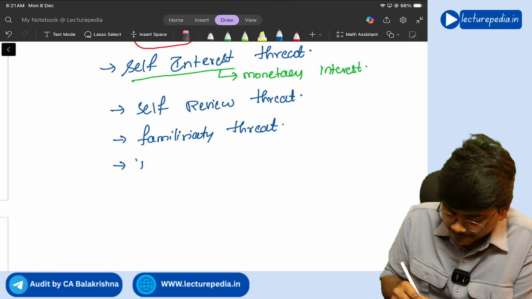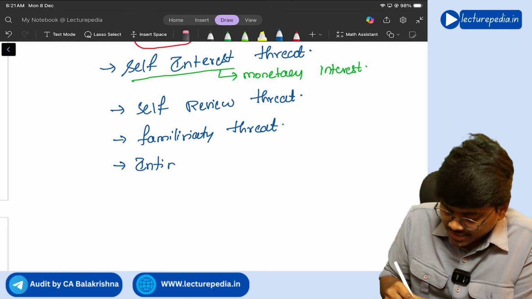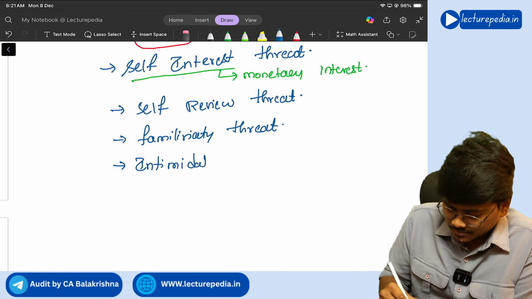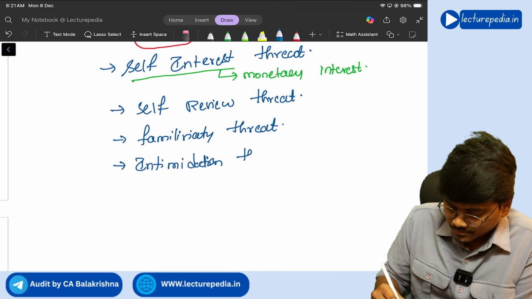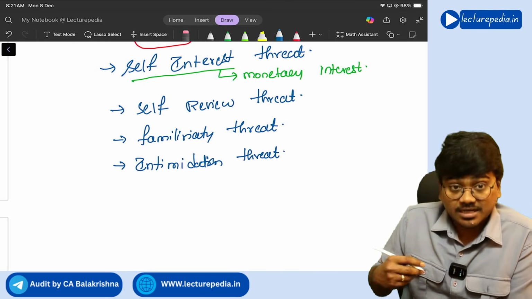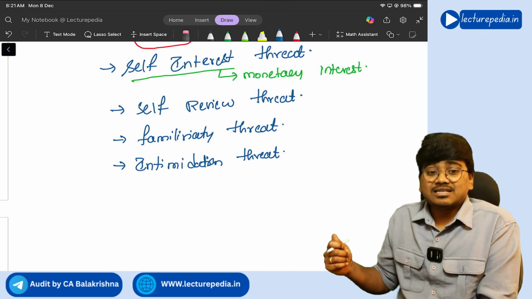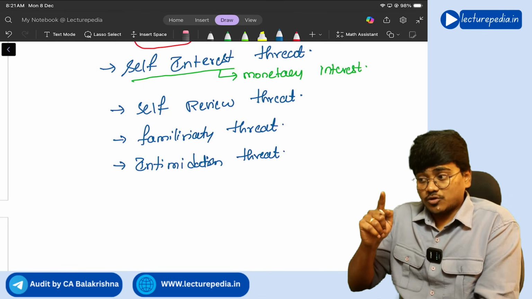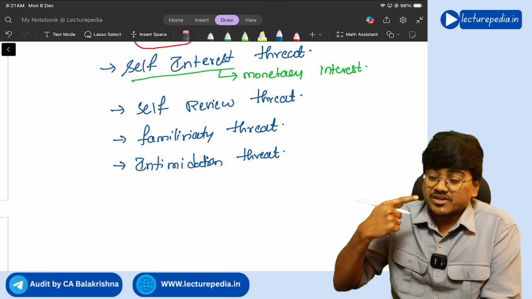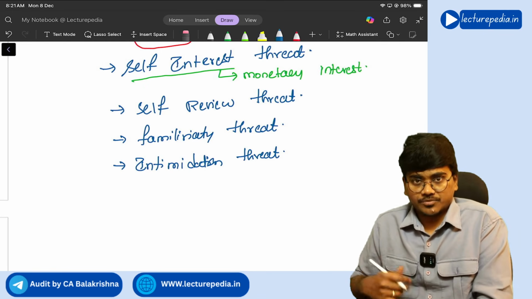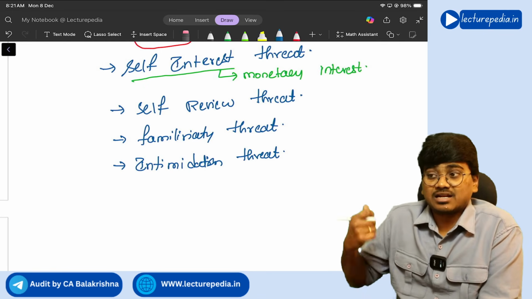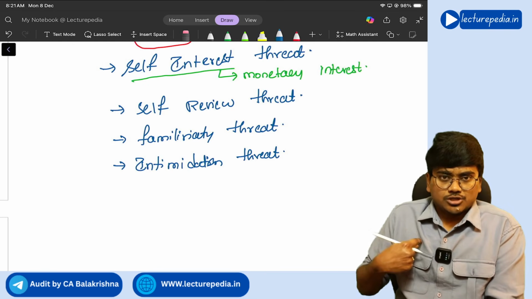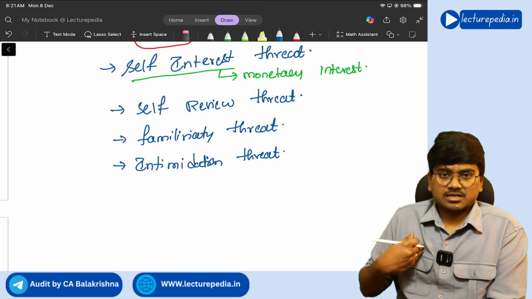Next, intimidation threat. Intimidation threat means the client is threatening you that if you find any misstatements, if you give a qualified opinion, I will remove you as an auditor. This is an intimidation threat where the client is threatening you. Or, the auditor is having just some